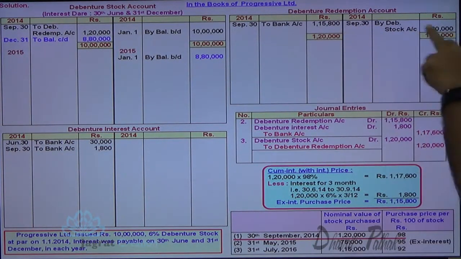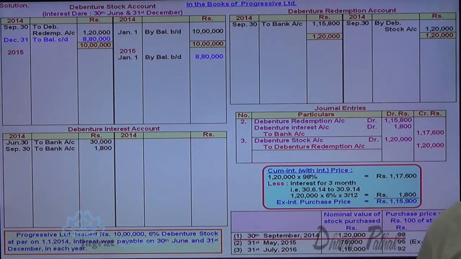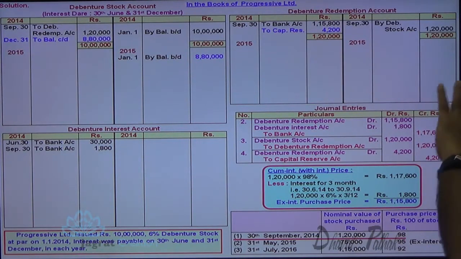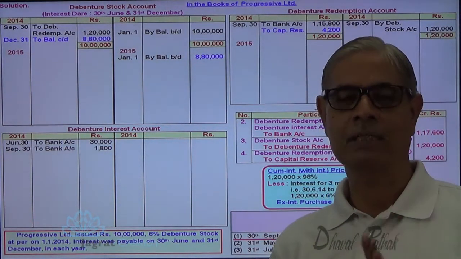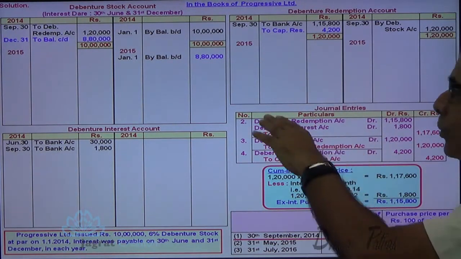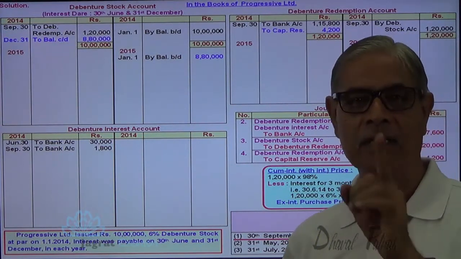So similarly, 1,20,000 liability is paid by 1,15,800. So the gain is transferred to capital reserve. So 4,200. Debenture redemption account debit to capital reserve account credit. So this is how cancellation takes place. Gain on cancellation is transferred to capital reserve and the journal entry thereof is recorded. Now these are the entries to be recorded on 30th September.